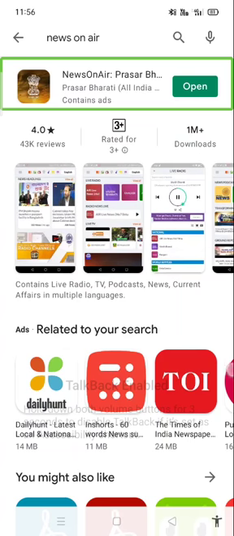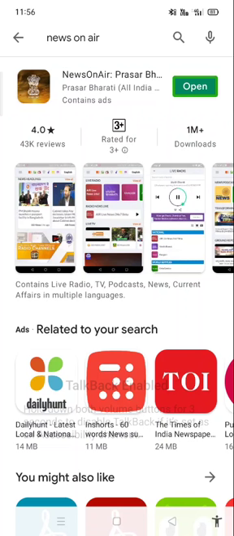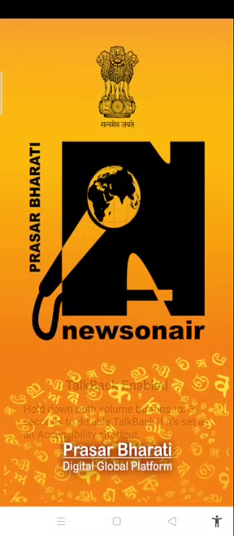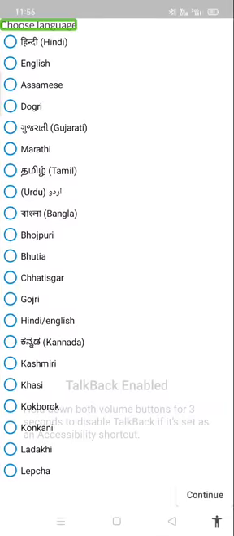And I am swiping again. Open button. Here in my case it is showing the open button. In your case it might show the install button. Let's go ahead and open this app. I am opening this app. I double tap on News on Air.